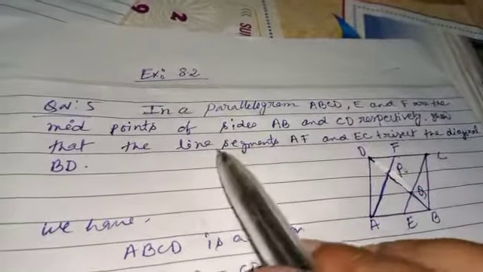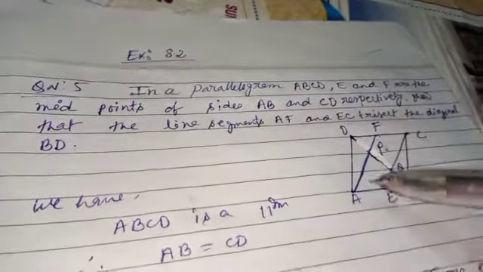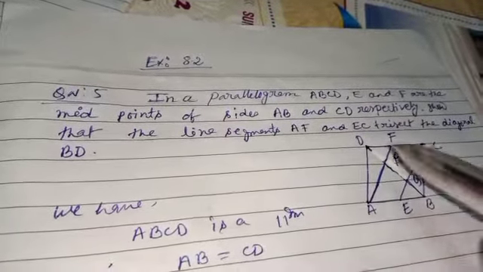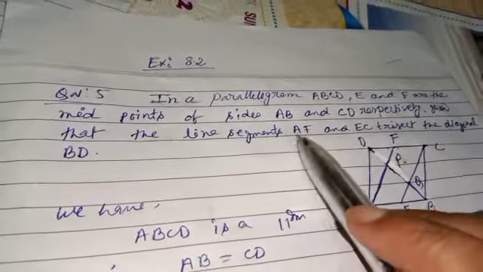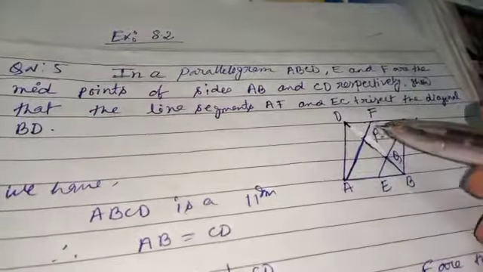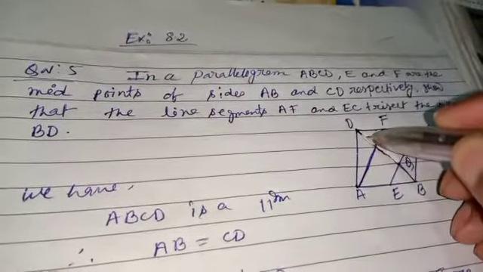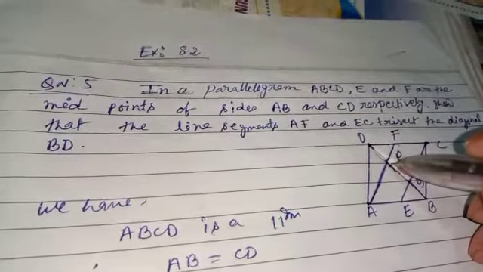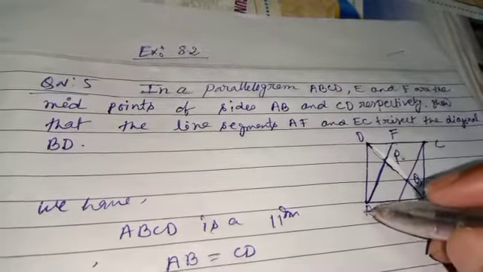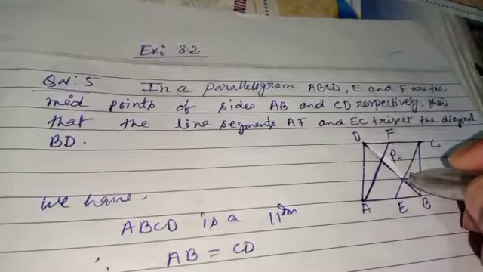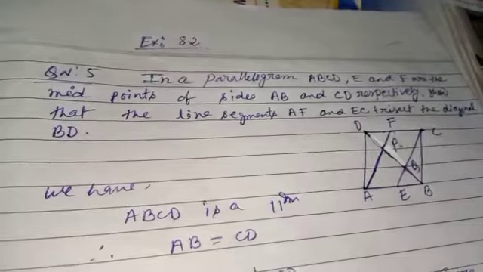In a parallelogram ABCD, E and F are the midpoints of sides AB and CD respectively. Here ABCD is a parallelogram, E is the midpoint of AB and F is the midpoint of CD. We need to show that the line segments AF and EC trisect the diagonal BD. You can see this diagonal BD. That means we need to prove DP is equal to PQ is equal to QB.